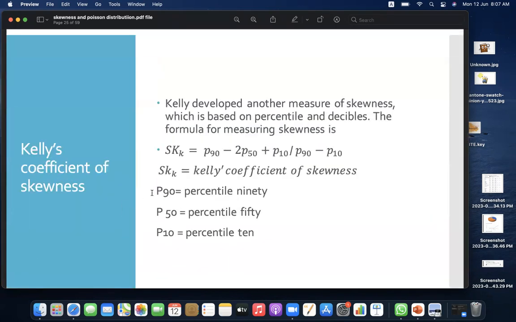Kelly's coefficient of skewness. Kelly developed another measure of skewness which is based on percentiles and deciles. The formula for measuring skewness is P90 minus 2 P50 plus P10, divided by P90 minus P10. So P90 is percentile 90, P50 is percentile 50, and P10 is percentile 10.